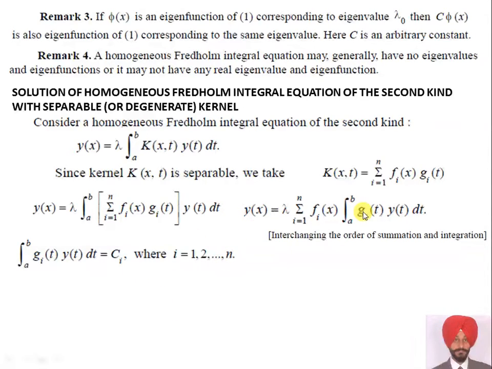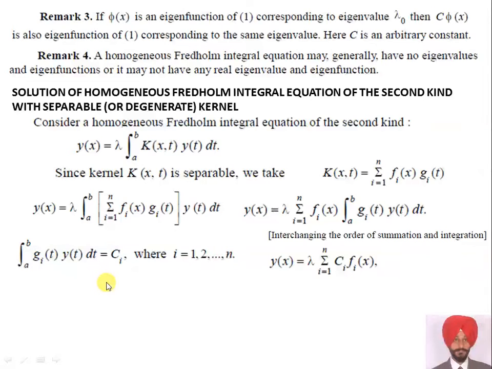Let this integral of g_i(t) y(t) dt be equal to c_i. So, in all the numerical questions, our first step is this thing. What is c_i? c_i is equal to integral a to b g_i(t) y(t) dt, and students, be very careful, this i is 1 to n, that means C1 is possible, C1 and C2 is possible, C1, C2, C3 is possible, C1, C2, C3, C4 are possible. In our exercise, we have only C1, C2 and C3 in some numerical questions.